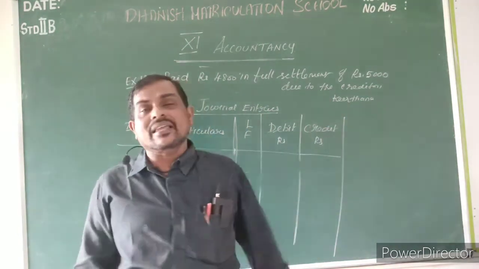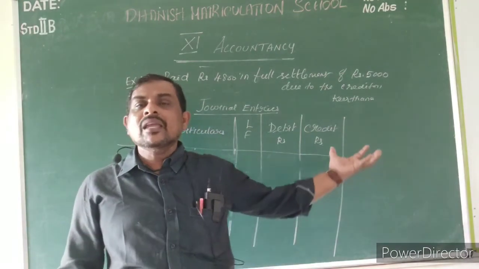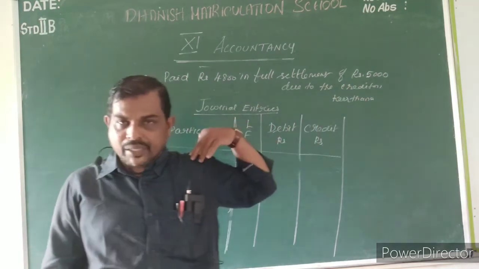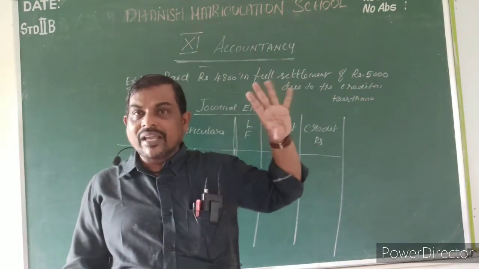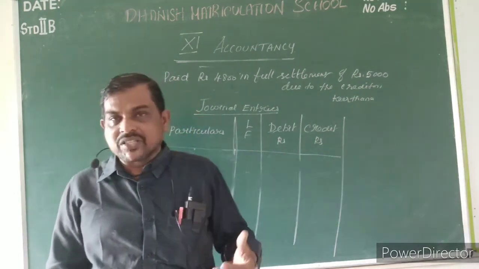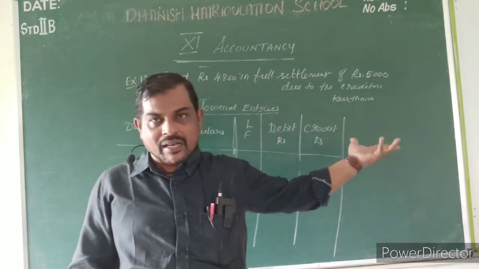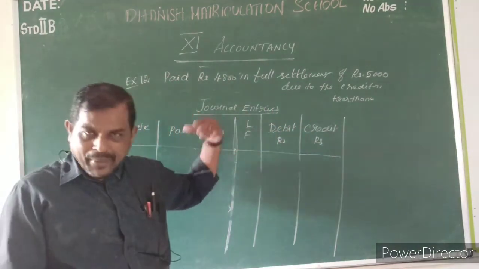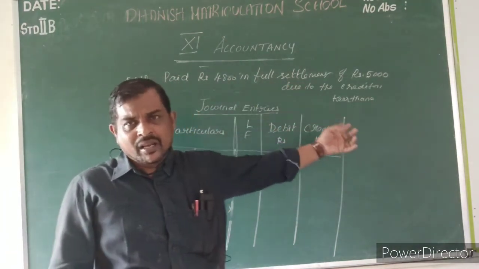So here Kirtana is the creditor because she has given me goods worth 5,000 on credit. That is a credit purchase. I did not pay the amount so far. Now I am paying my creditor.